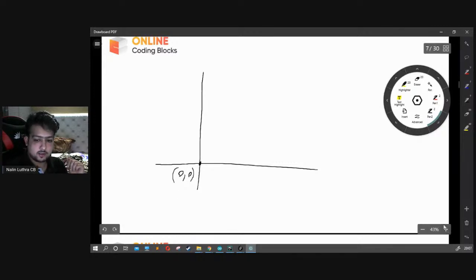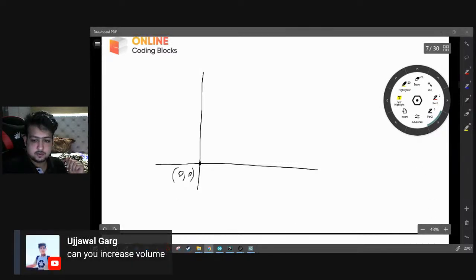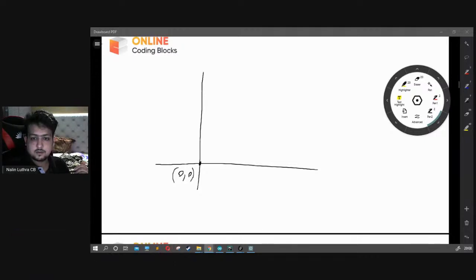Can I increase the volume? I'm not sure I can do that. Let me see if there's a problem with the volume altogether. Is the volume better now? I guess this is much better than the previous one, right? I'm hoping this is much better.